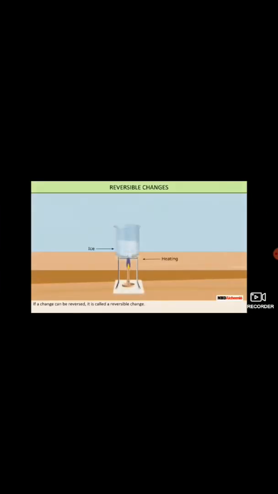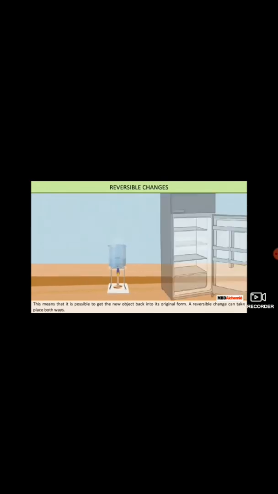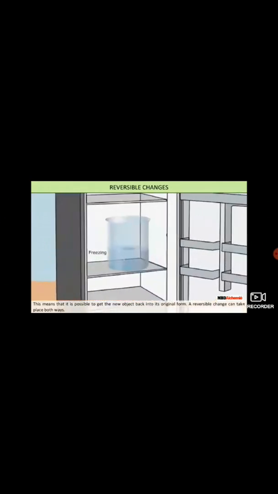What is a reversible change? If a change can be reversed, it is called a reversible change. This means that it is possible to get the new object back into the original form. A reversible change can take place in both ways. This change can be brought about by natural processes as well as by human activities.